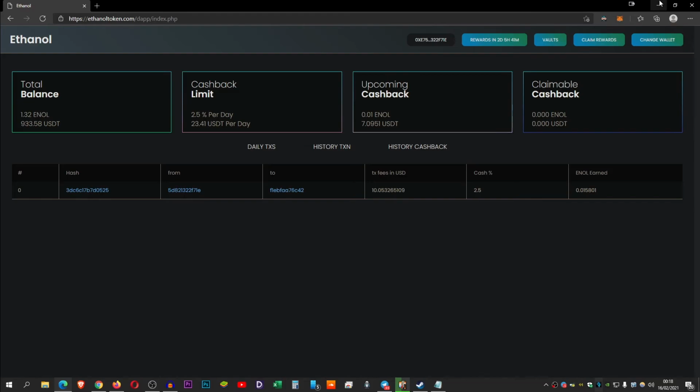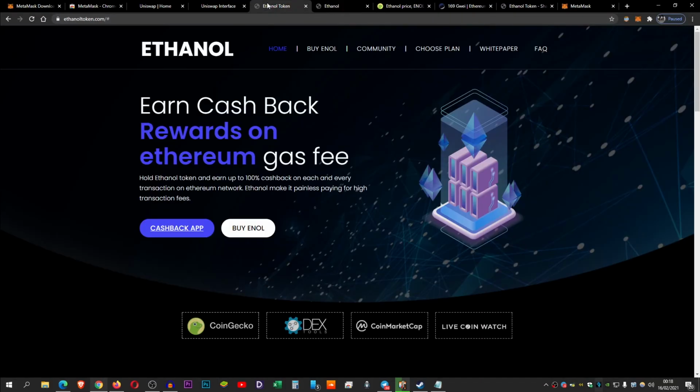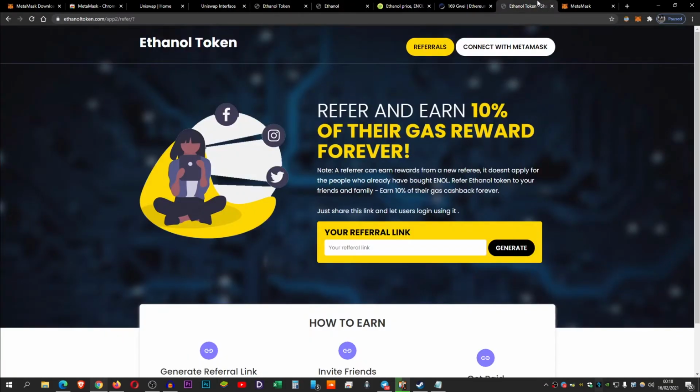Also, Ethanol has an amazing referral system, guys. Once again, I'll have this link down below. You just connect with your MetaMask. Okay, so I've had an issue there. Non-Ethereum browser. Let me try that again. There we go, so we got it. After I refresh the page, it seemed to work.